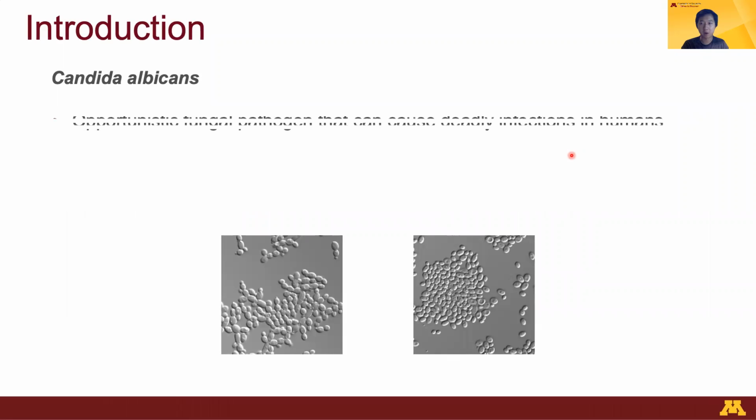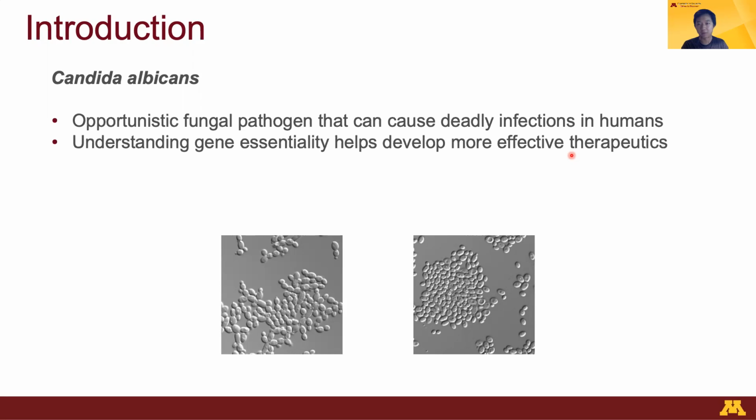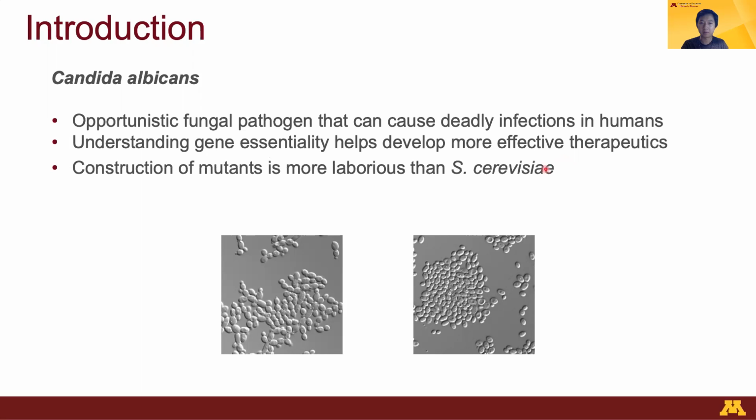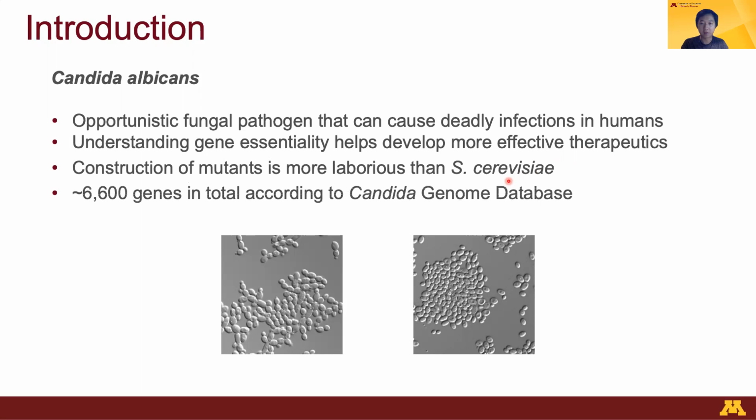Candida albicans is an opportunistic fungal pathogenic yeast that can sometimes lead to deadly infections in humans. Therefore, understanding which genes are essential for growth of this organism would provide opportunities for developing more effective therapeutics. However, unlike the model yeast, it is much more laborious to construct mutants in Candida albicans. In addition, according to the Candida genome database, the Candida albicans genome should consist of around 6,600 genes, but there is very little official information about the essentiality of these genes.